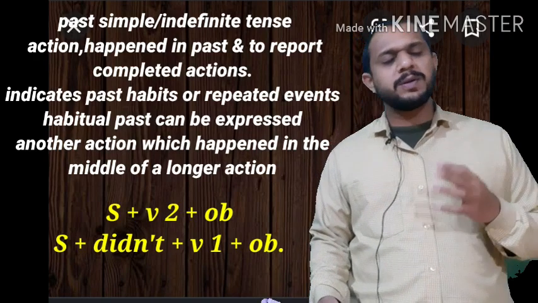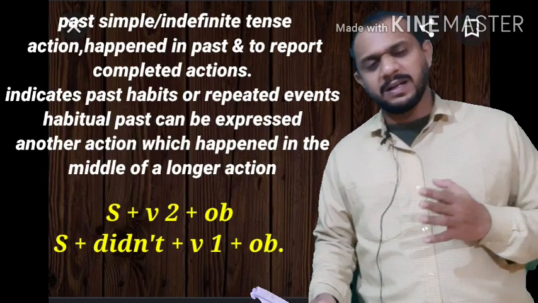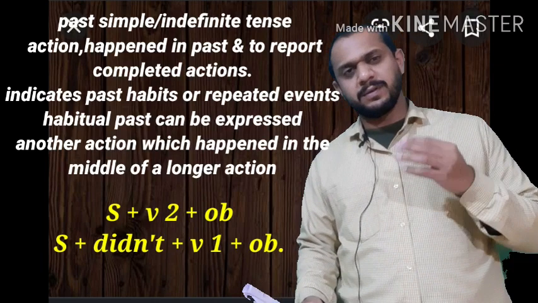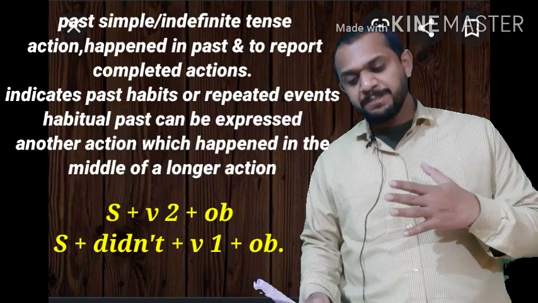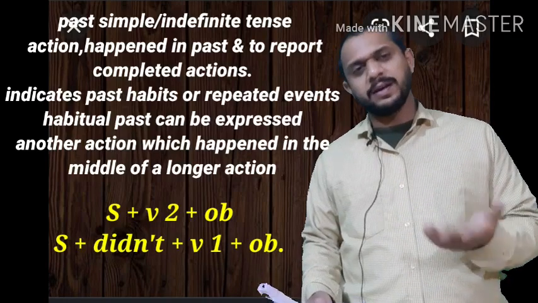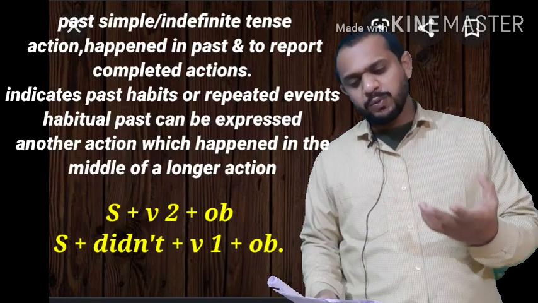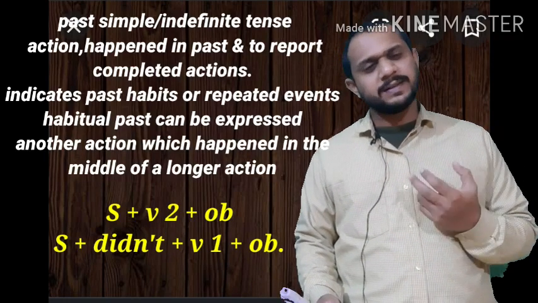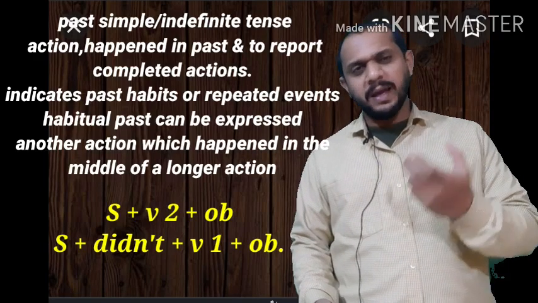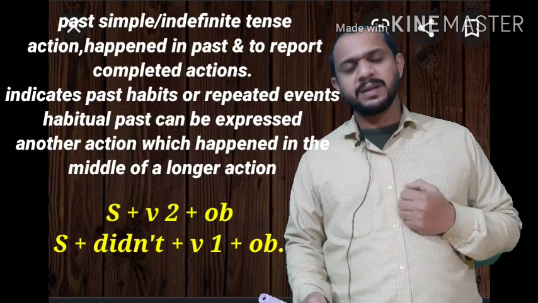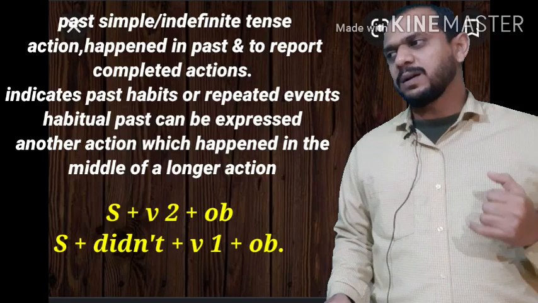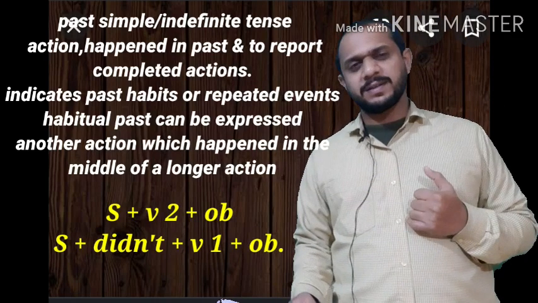Okay, so simple past means the sentence which we recount and narrate. Narrative and recounted sentences are given with a time adverb. Like, I called you last night.